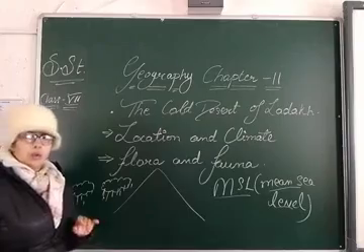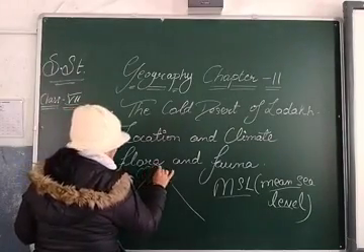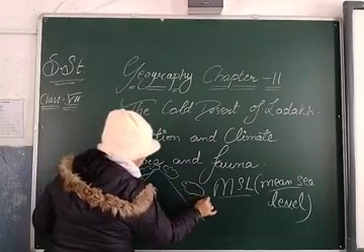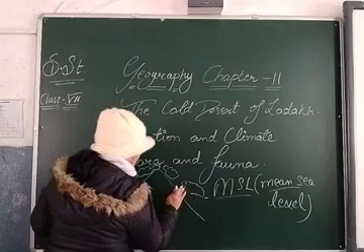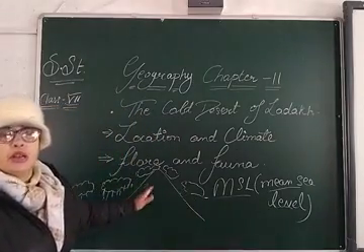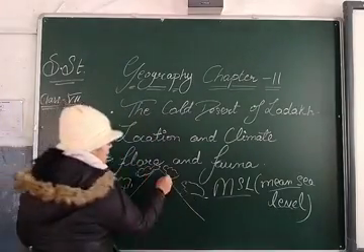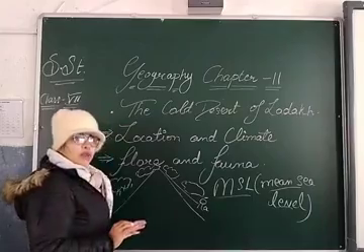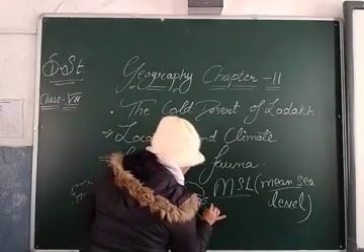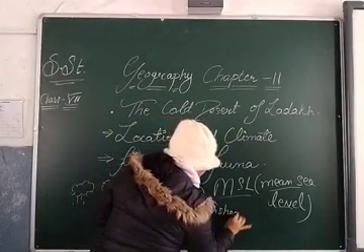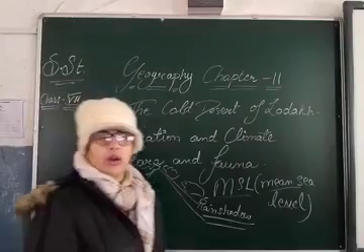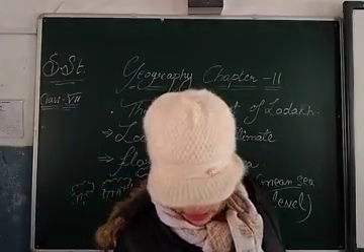That particular cloud moves up over the mountains, and there is no water left in the clouds. That particular cloud is making a shadow over there, so it is known as rain shadow.